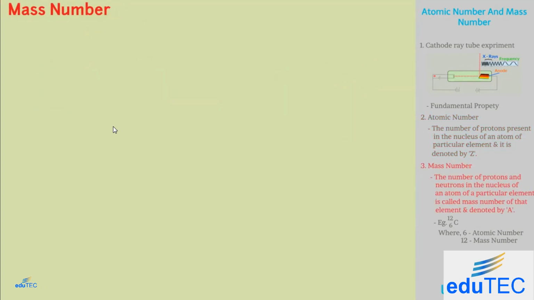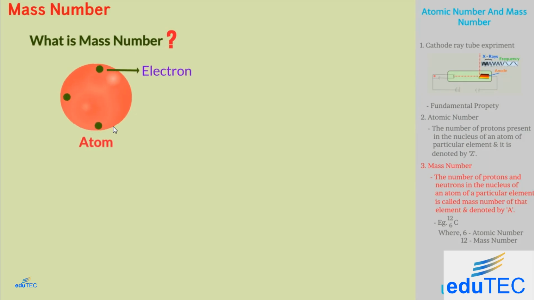Now let us understand what is mass number. An atom is made of electrons, protons and neutrons. Truly speaking, the mass of an atom is concentrated mainly in the nucleus. That is, the mass of an atom is due to the mass of protons and neutrons.